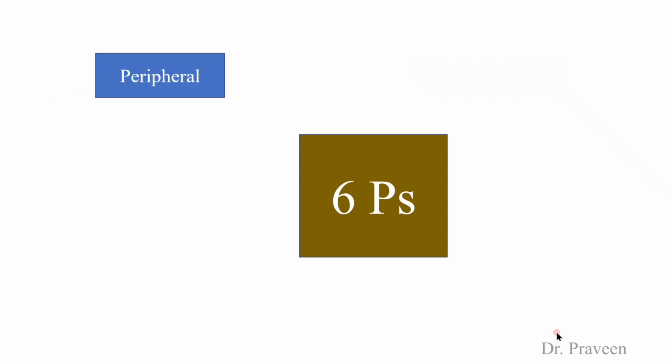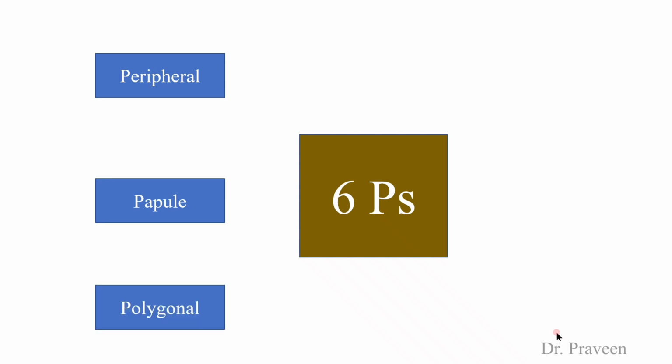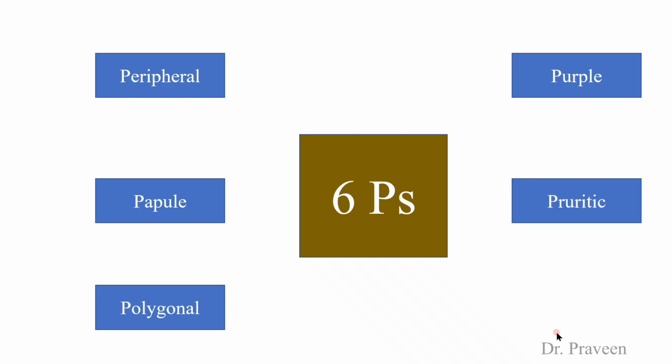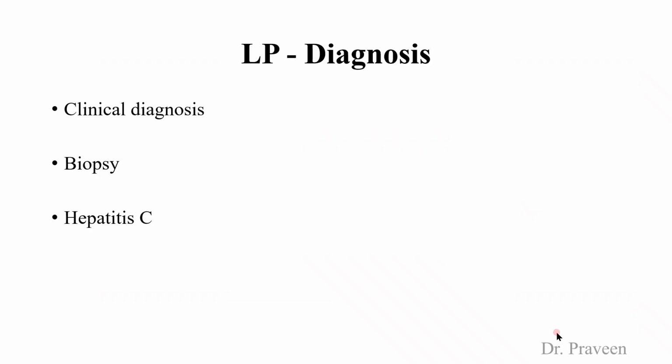It's peripheral; usually it affects the peripheral parts of the body. The papules are polygonal in shape and purple in color, pruritic, so itching will be there, and it may affect the penis.